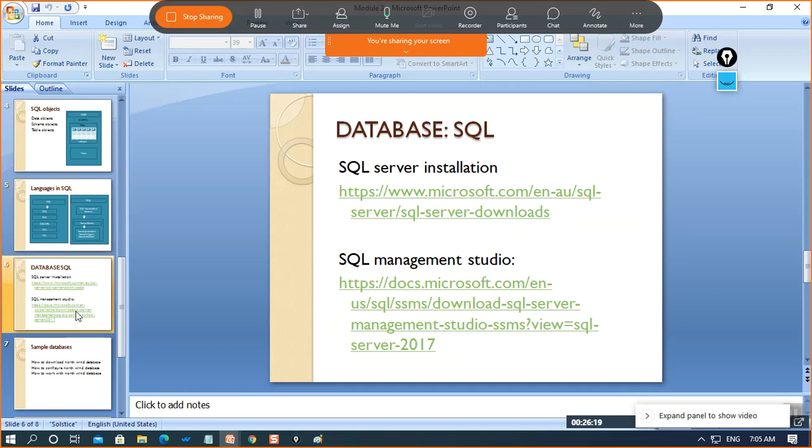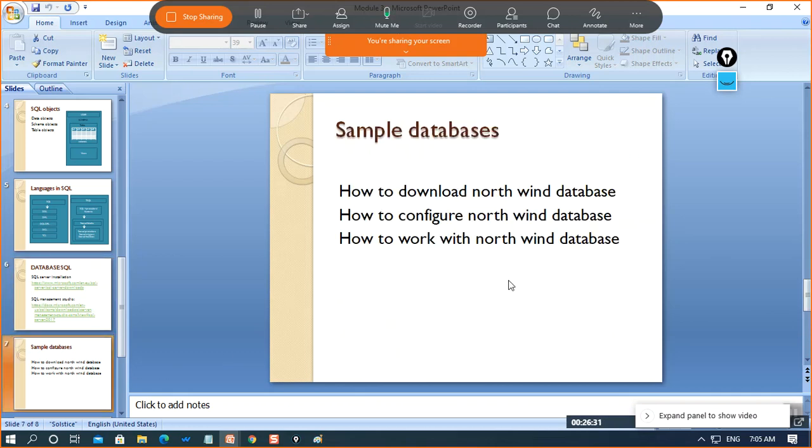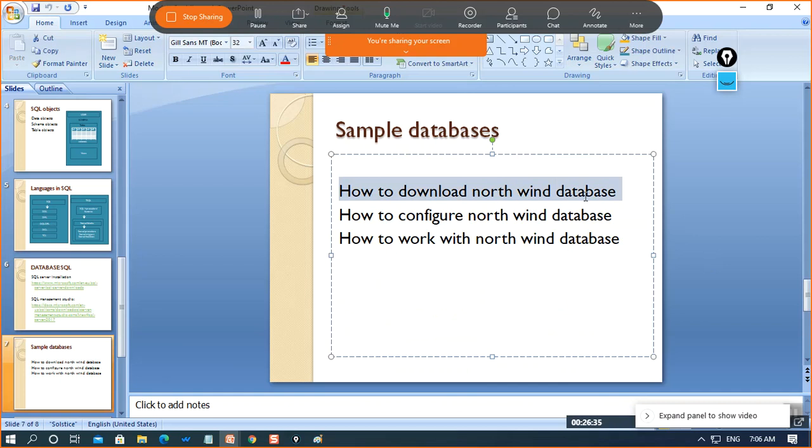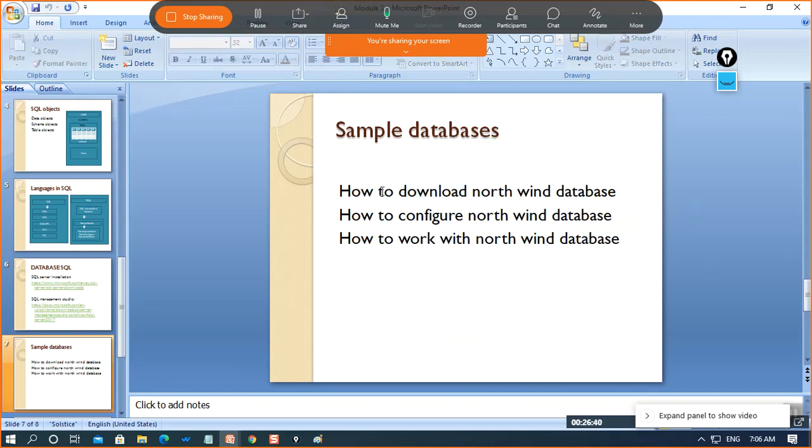Okay, fine. So you have to do one thing today. You have to install SQL Server and Management Studio. These both are the links for installing. And I will also be using a sample database, the Northwind database, which we will come to today.